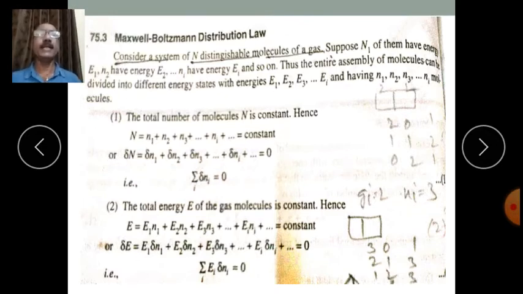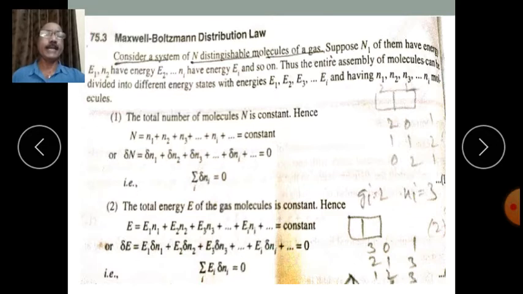So total energy of this N1 number of molecules is N1 into E1. Similarly, N2 number of molecules are possessing energy E2. So total energy is equal to N2 into E2. And if you go on summing these terms, you get the total energy E is equal to E1 N1 plus E2 N2 plus E3 N3 and so on, which is equal to constant or change in energy. So it is an isolated system, isn't it?